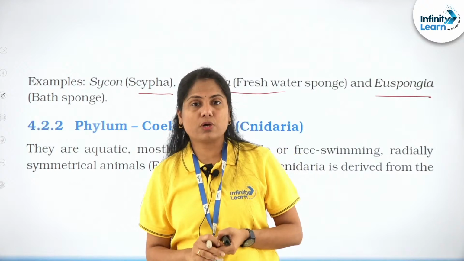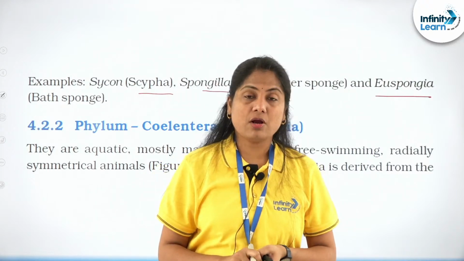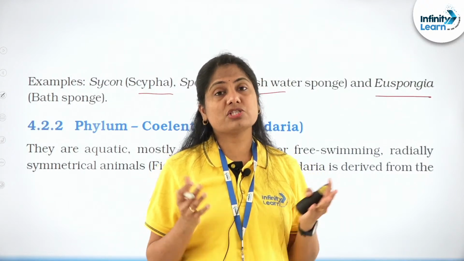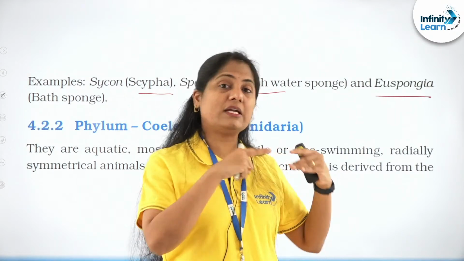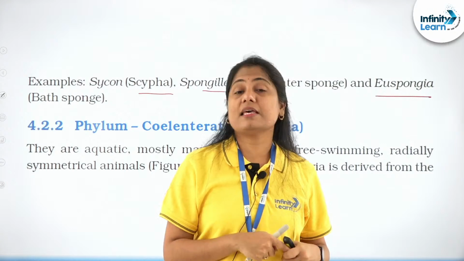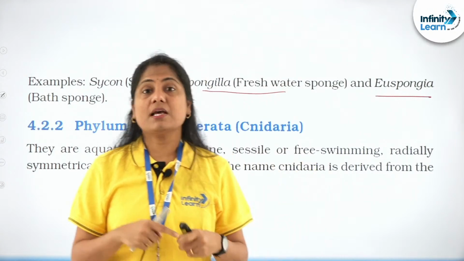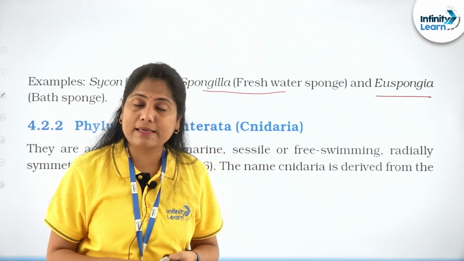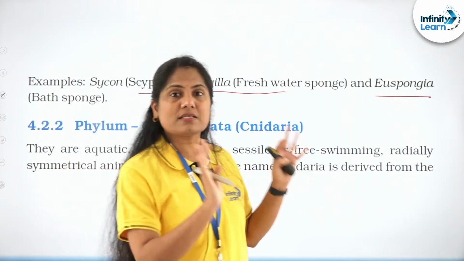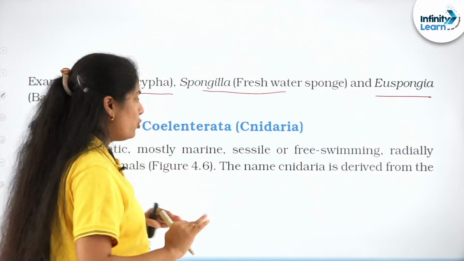To an extent, you can consider it a diploblastic organism. Orthodox zoologists wouldn't, right? So no primary germ layer formation there. When it comes to coelenterates, yes, they are diploblastic organisms. They exhibit radial symmetry. Sea anemones exhibit biradial symmetry, right? So these are certain things that we already know of.